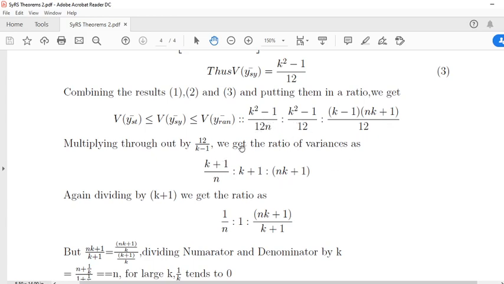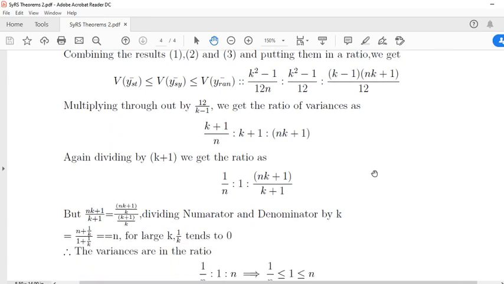Here k minus 1 into k plus 1 in this one, so k plus 1 by n remains here. Here also k minus 1 into k plus 1 remains, and here also n minus k remains.